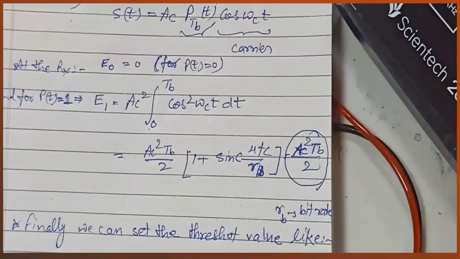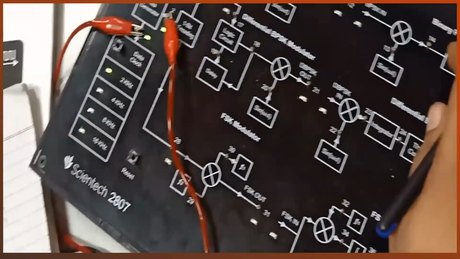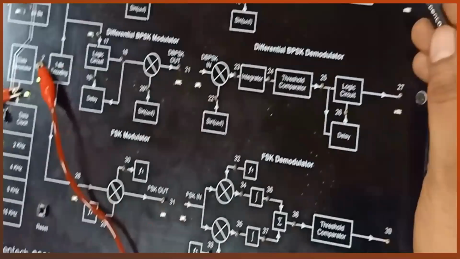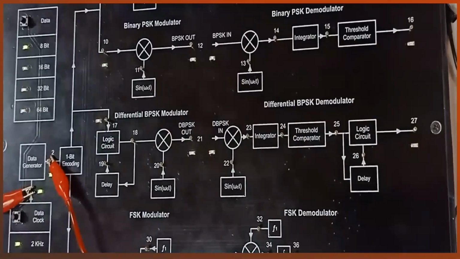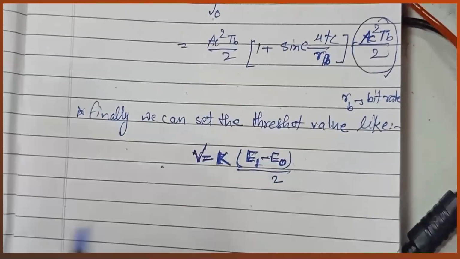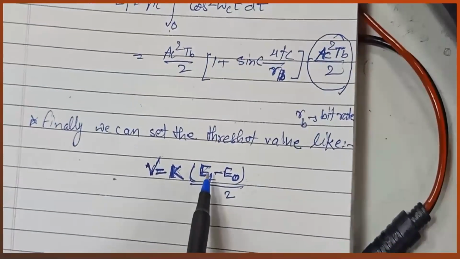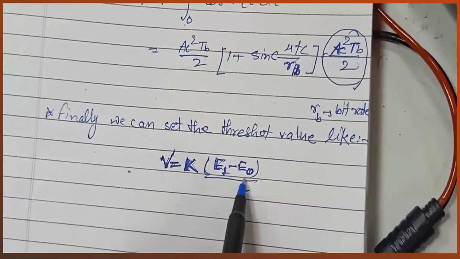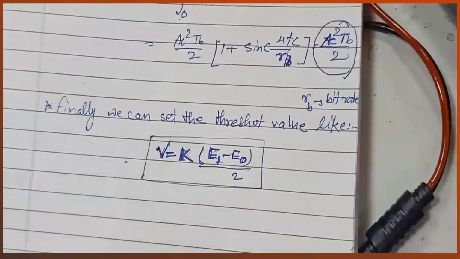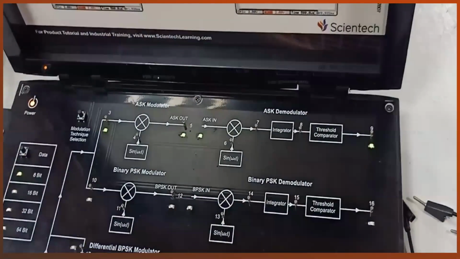So in this way, this mathematical equation is realized on this kit, that is the ASK demodulator. And finally, by using the comparator we decide the threshold value, and this threshold value is equal to k(E1 minus E0)/2, where k is any parameter. So this is the threshold value. In this way we can perform modulation and demodulation.